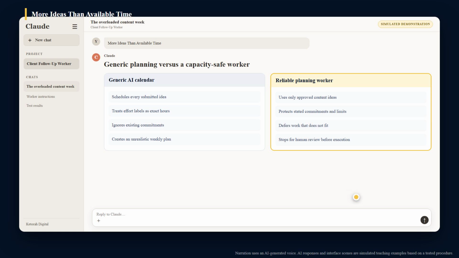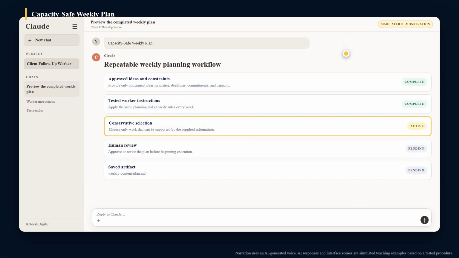a deferred backlog. In this tutorial, we will build a reusable weekly content planning worker in Claude. We will submit 5 approved ideas, 6 available hours, 3 fixed commitments, deadlines, dependencies, and a lead generation priority. The worker will make a conservative selection, defer the remaining ideas, identify missing capacity information, and provide one exact first